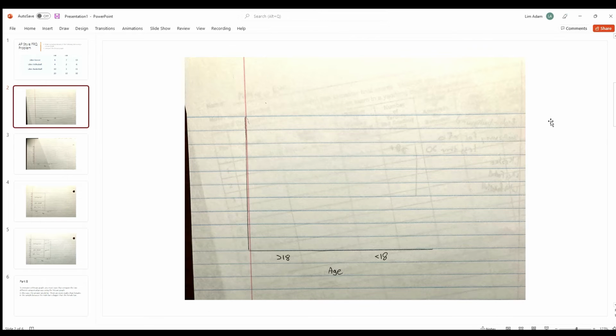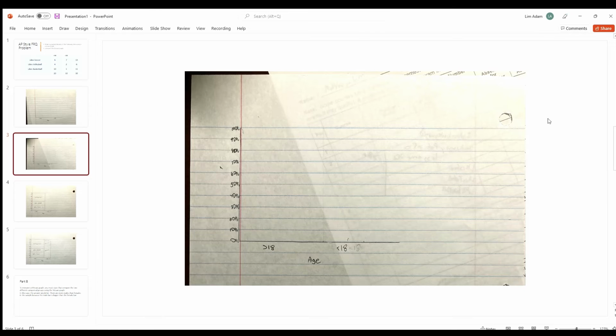To draw the mosaic graph, you start by drawing your x and y axis and labeling your x-axis. Then you label your y-axis from 0% to 100%. Remember, categorical data is always percents.